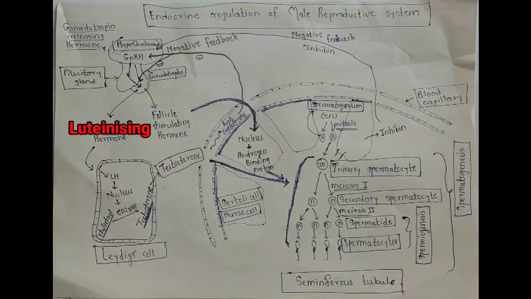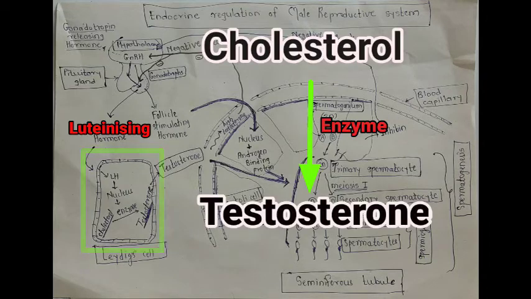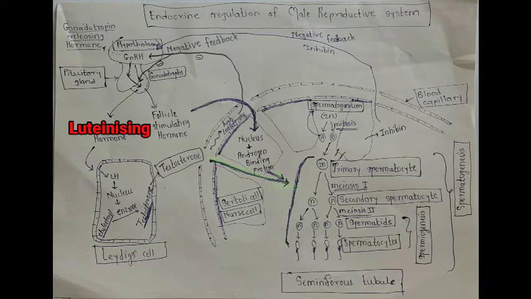As we know, the testis has two main cells, Leydig cells, and in seminiferous tubules, the Sertoli cell. In case of luteinizing hormone, it acts on Leydig cells. Luteinizing hormone stimulates the Leydig cell to secrete a specific enzyme. That enzyme converts cholesterol into a hormone, testosterone. Testosterone enters the seminiferous tubule.